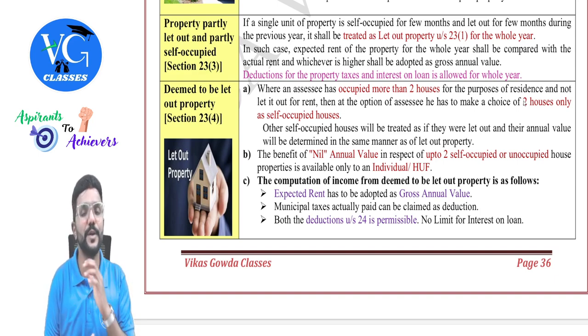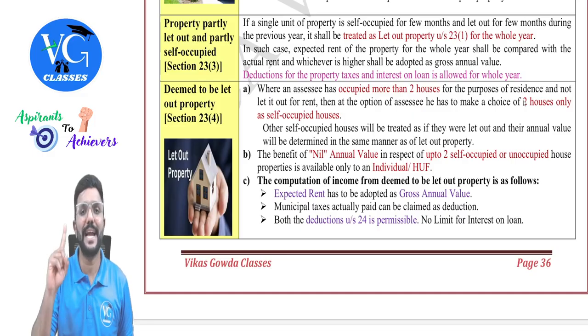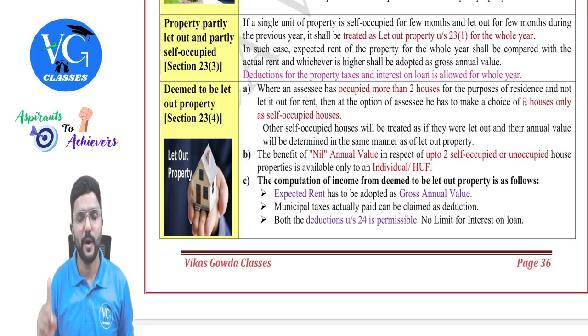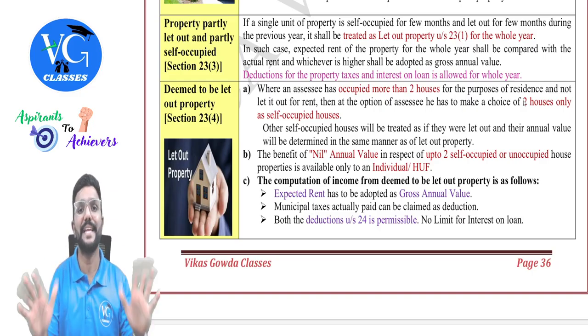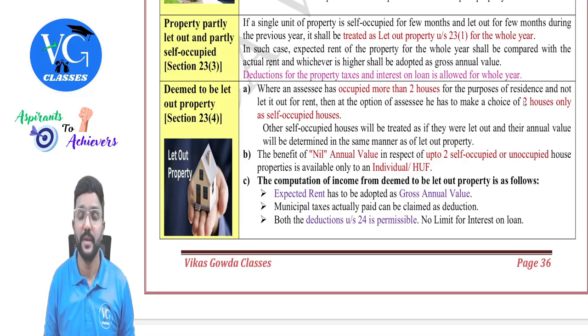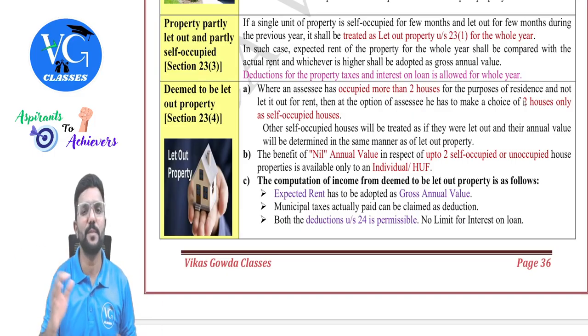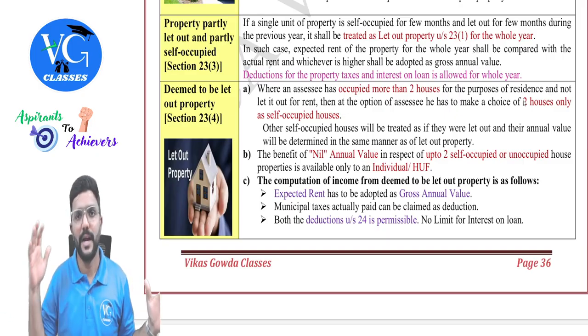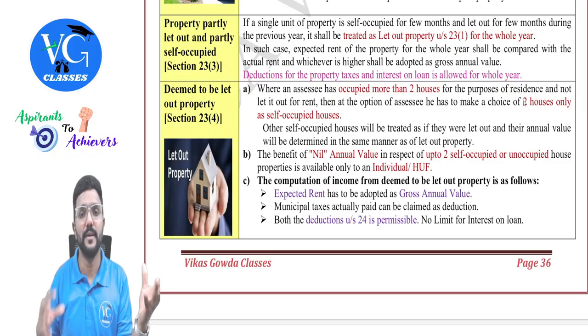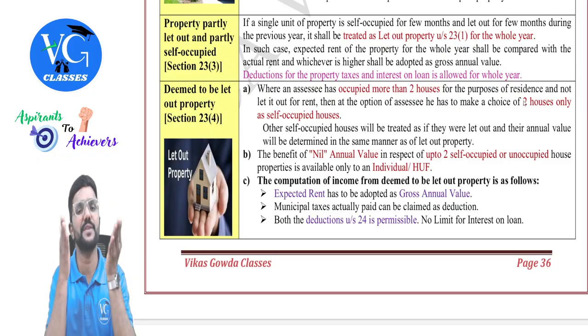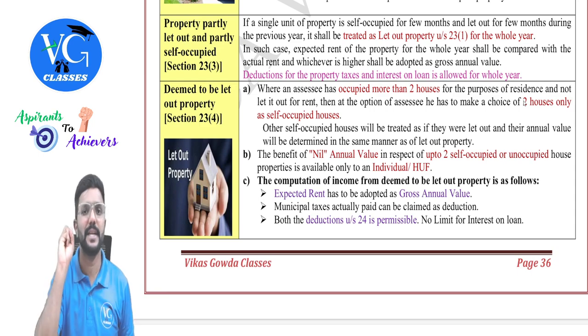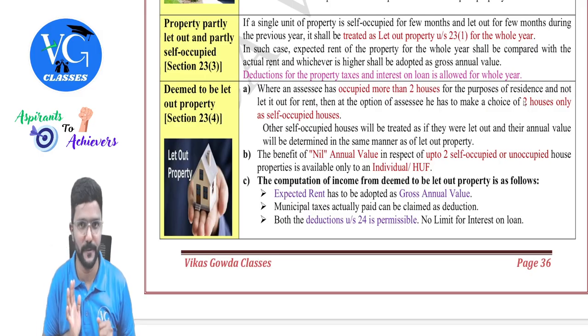Yes, but we are also giving a benefit: municipal tax paid for the full year can be claimed along with interest without any limit, as if it is a let out property. Even 30% of NAV will be allowed as deduction. Got it? I repeat, if a single property is let out for a few months and self-occupied for a few months during the previous year, it will be treated as let out property for the entire year. We compare expected rent for the whole year with actual rent for the let out period and take whichever is higher as GAV. And the assessee can claim all three deductions subject to conditions.